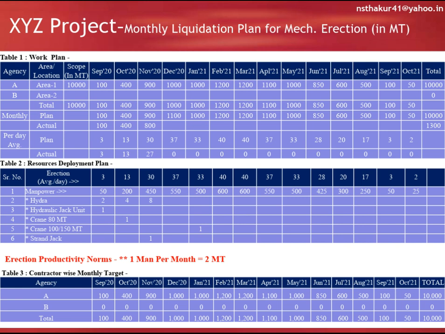So to achieve this target, we need to have 50 manpower, 2 hydra, 1 hydraulic jack, etc. So this is the resource deployment plan. And on the bottom side, productivity norms. One man can erect 2 metric ton in a month.